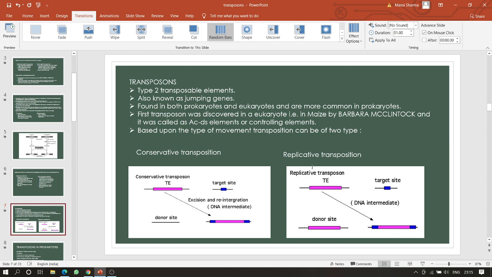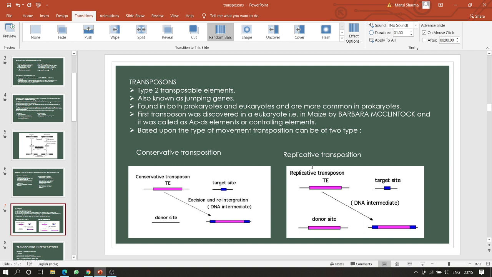In conservative transposition, there is cutting by transposase enzyme and pasting by transposase enzyme, after which gap filling is done by the host DNA, and there is no change in the copy number during conservative transposition.